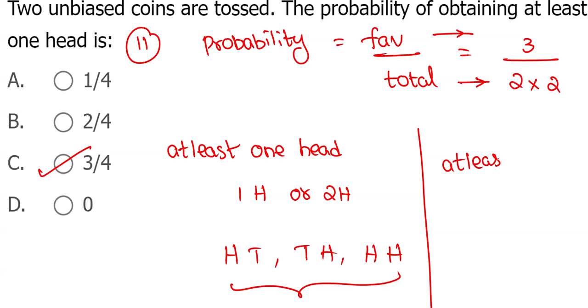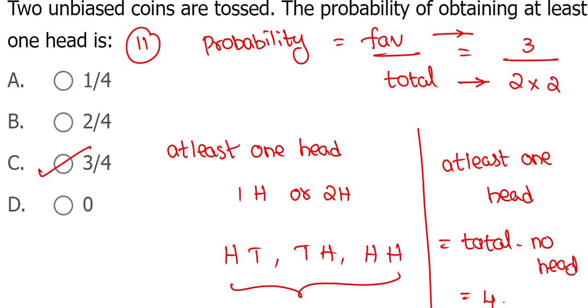At least one. Okay, not for this question, but for other questions, whenever "at least one" is mentioned, it's total minus no head. Head is not required. When you don't want head, it means only one chance. Total 4 outcomes. You don't get head only when both are tail and tail. That's only one way. So it's total minus 1, which is equal to 3. So favorable out of total. It's a very easy basic question.